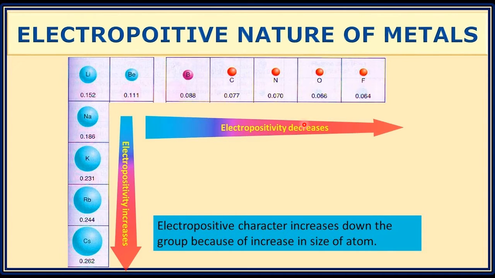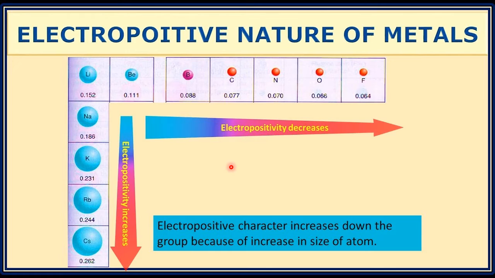Electropositivity decreases in one direction and increases in the other. That means on the left side we find electropositive elements and on the right side we find electronegative elements. In between, elements are more or less electropositive or more or less electronegative depending upon the type of electronic configuration. So only two types of elements are there: electropositive and electronegative.